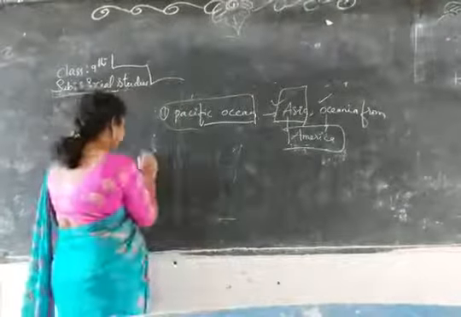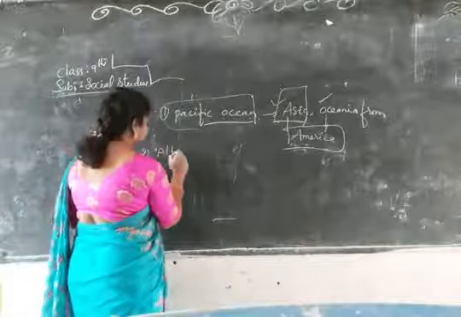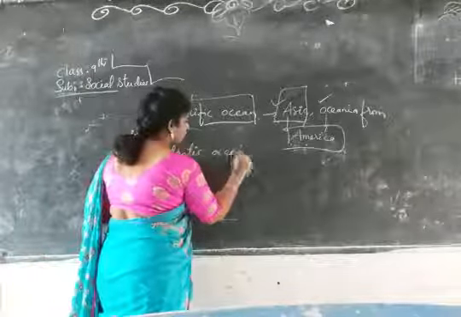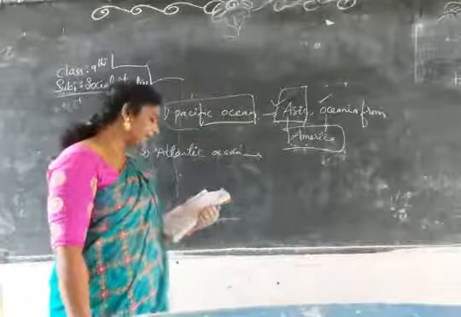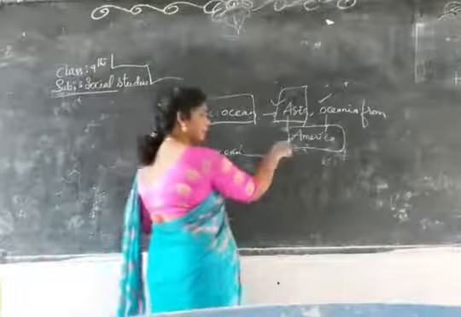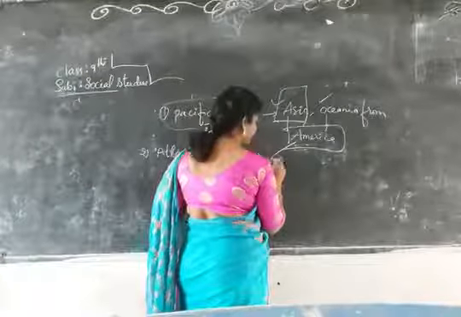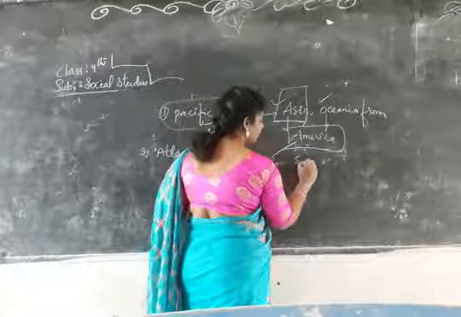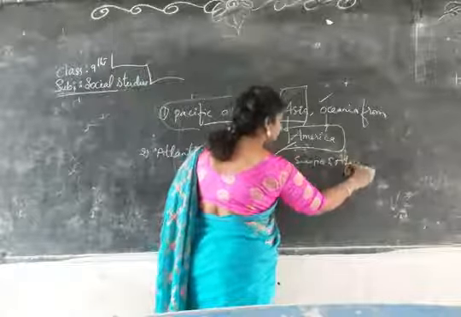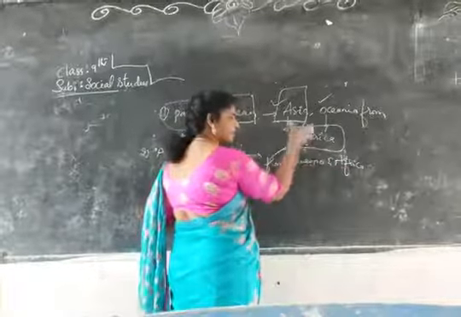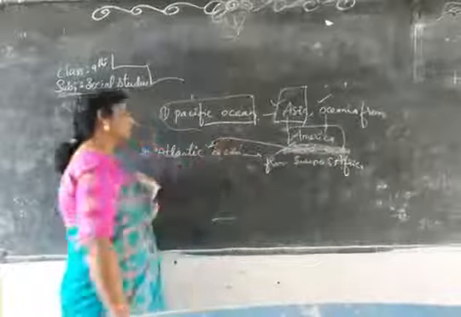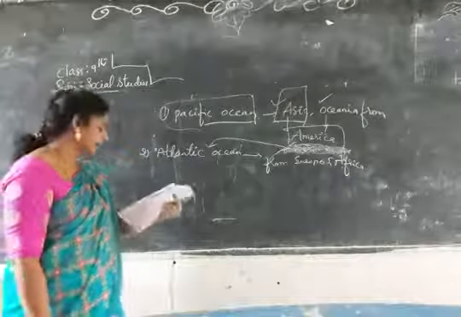The second one is the Atlantic Ocean. What is it doing? It is separating America from Europe and Africa. Europe and Africa got separated from America, and in between them the Atlantic Ocean is present.